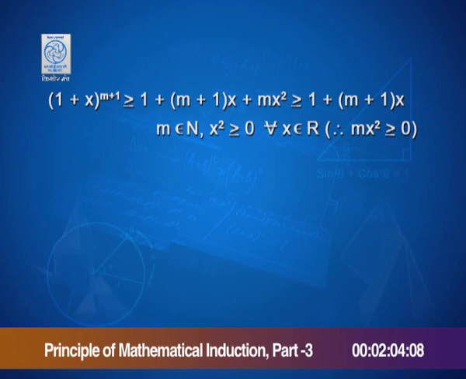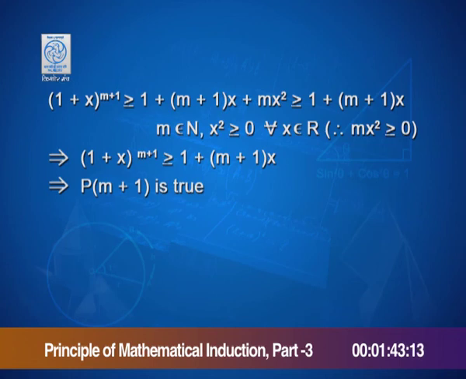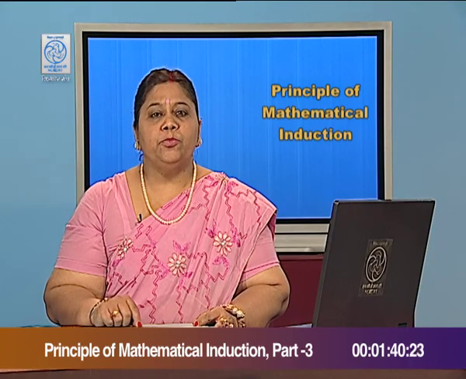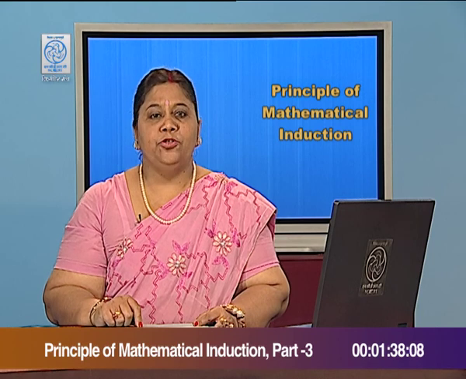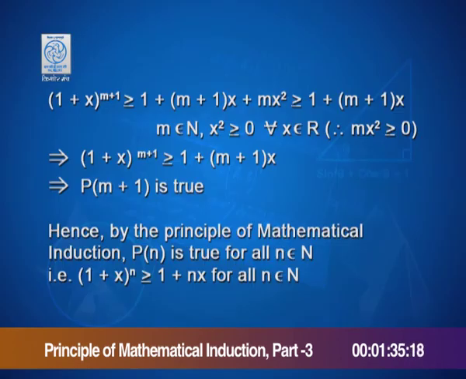As m belongs to N, x square is greater than or equal to 0 for every x belonging to R. Therefore, m x square is greater than or equal to 0. This implies 1 plus x raised to m plus 1 is greater than or equal to 1 plus m plus 1 into x. Thus, P of m plus 1 is true. Hence, by the principle of mathematical induction, P of n is true for all n belonging to N. That is, 1 plus x raised to n is greater than or equal to 1 plus n x for all n belonging to N.